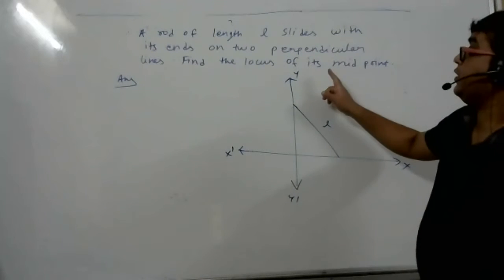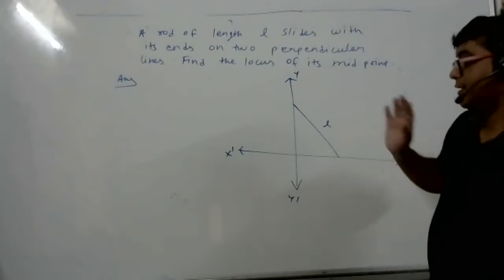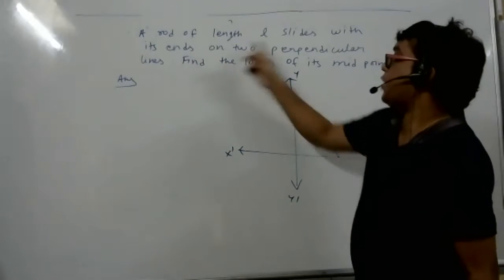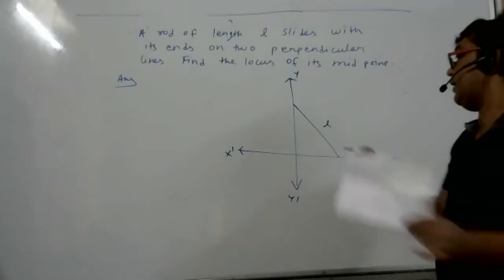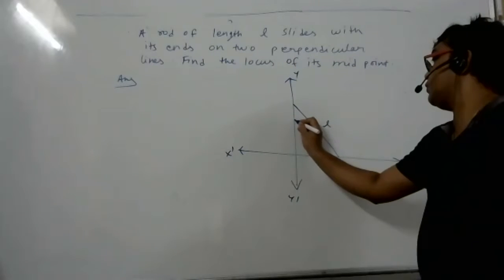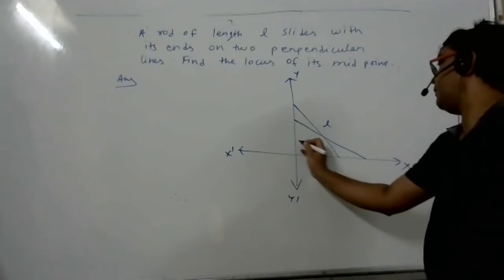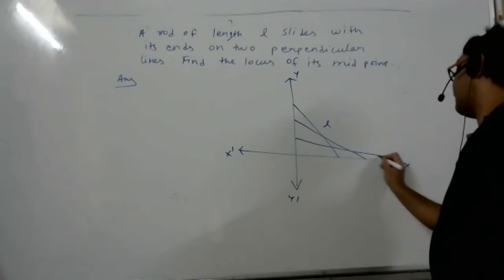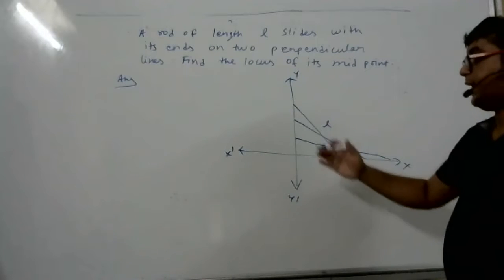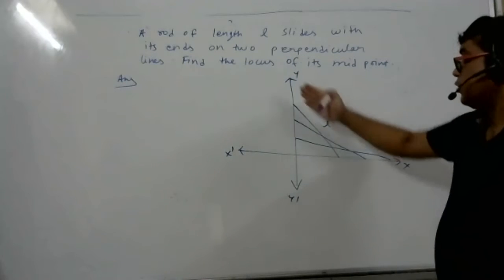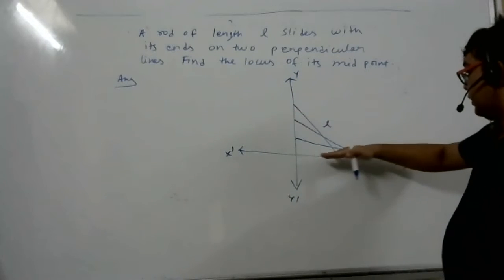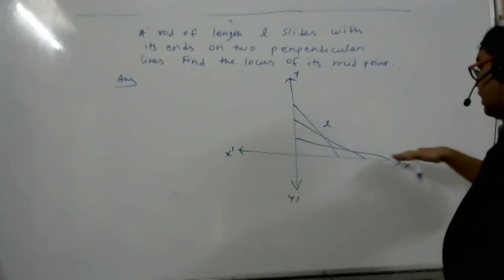But what happened when it slides? Its end point displaces. Its end point will always be on the perpendicular line. Means after some time, this rod will be in this position, then the rod will be in this position, somehow this way, like it is fixed lines. So when the rod slides downwards, it will move on the base.